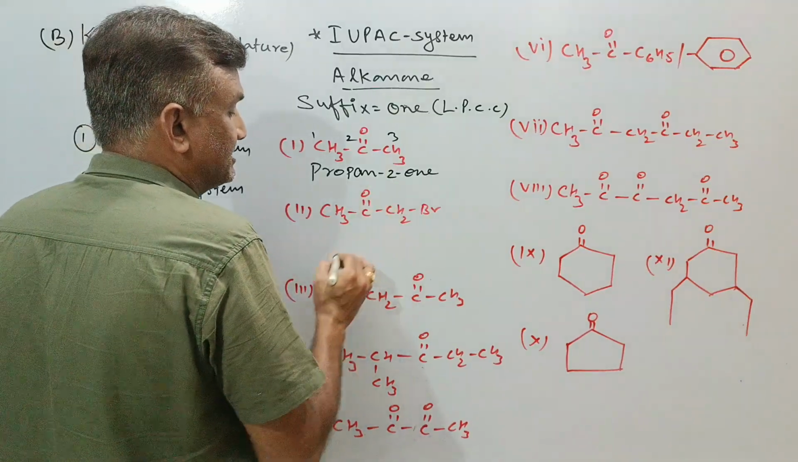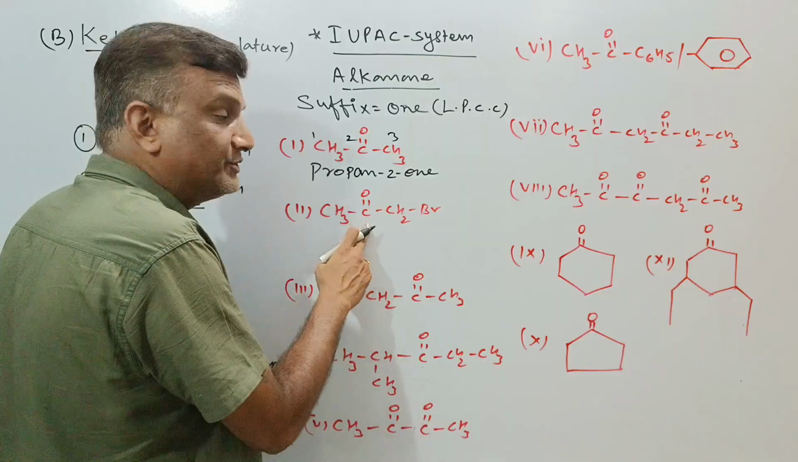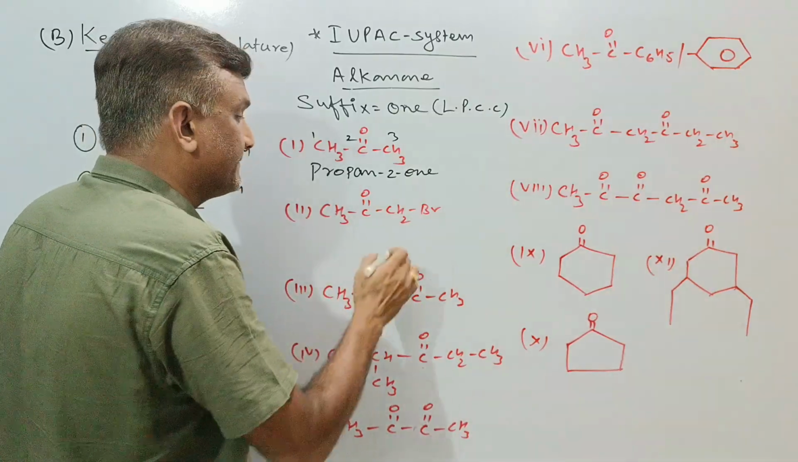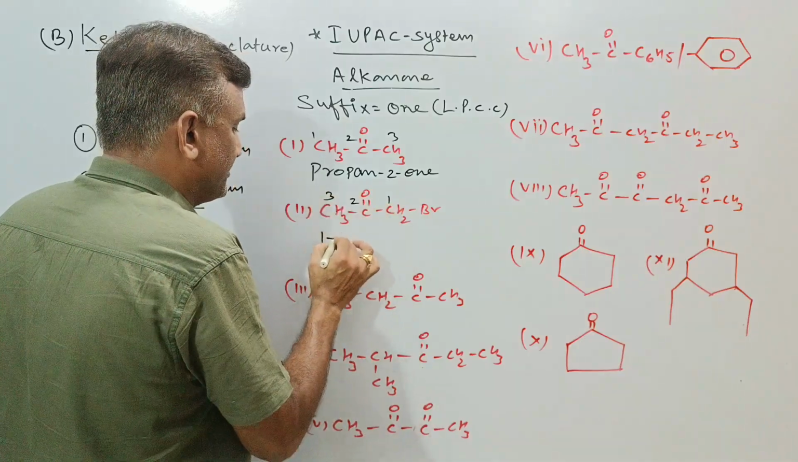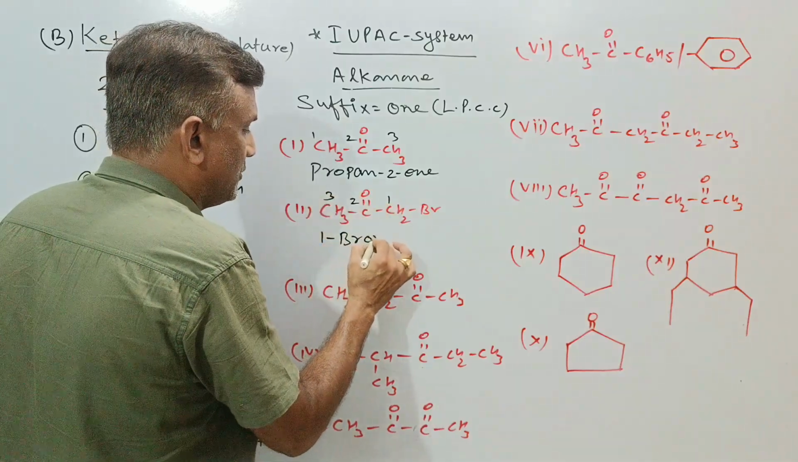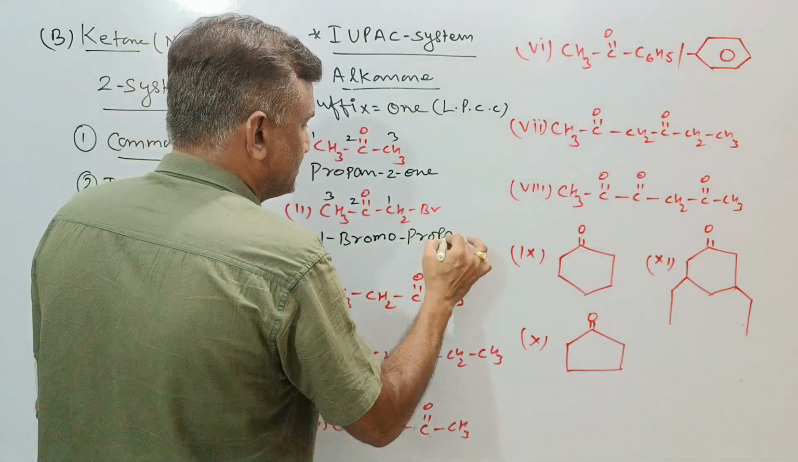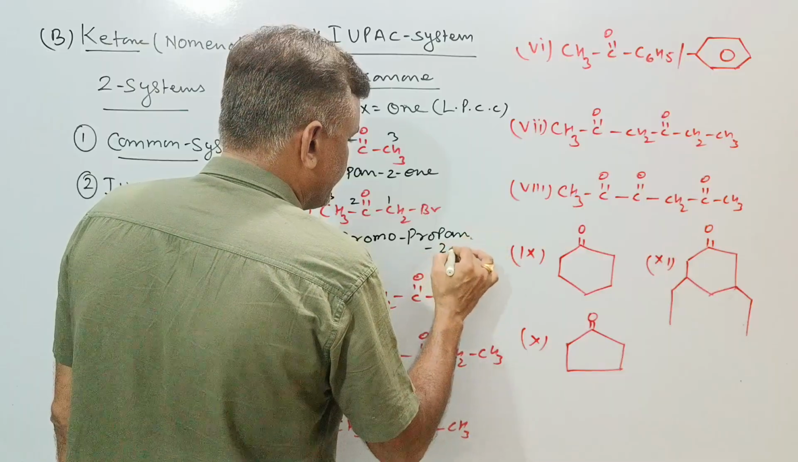If we go with this, then from this side it gets number 2 position, from this side it also gets number 2 position, but we will count from the side where the substituent gets less marking. So this is 1, 2 and 3. Over the 1 position there is bromo, so 1-bromo. There are 3 carbons in the chain, so prop, single bond 'an', and you can call it just 2-one.